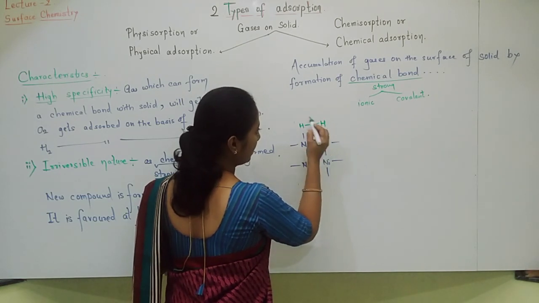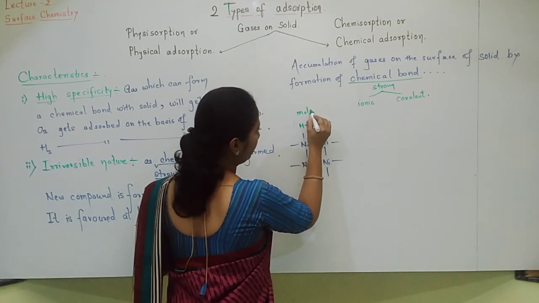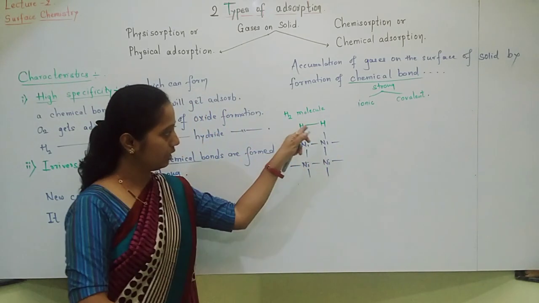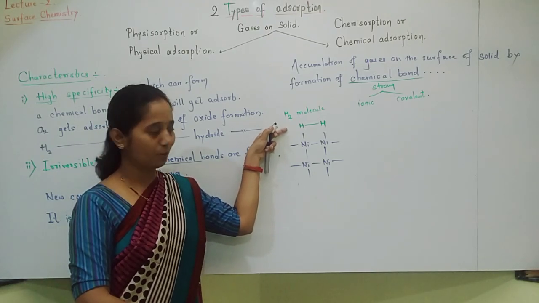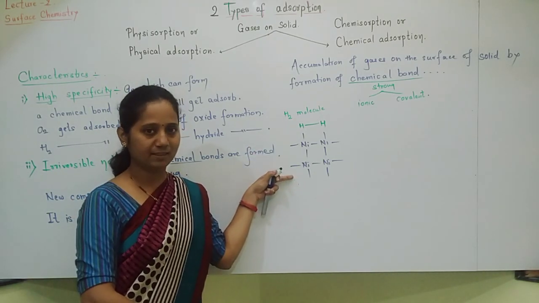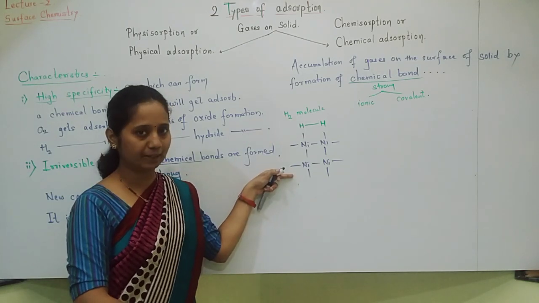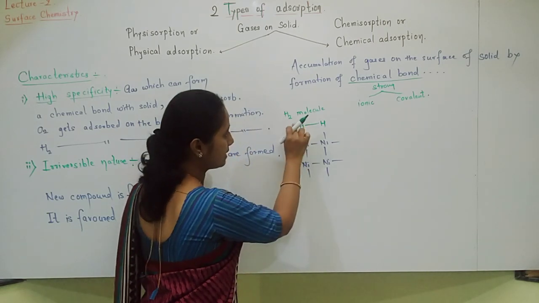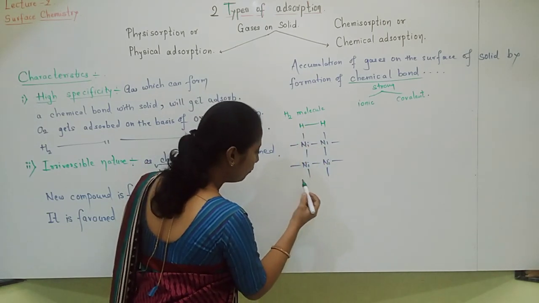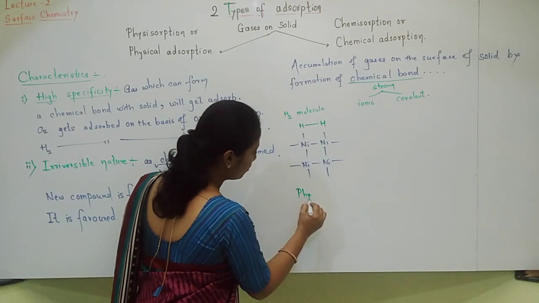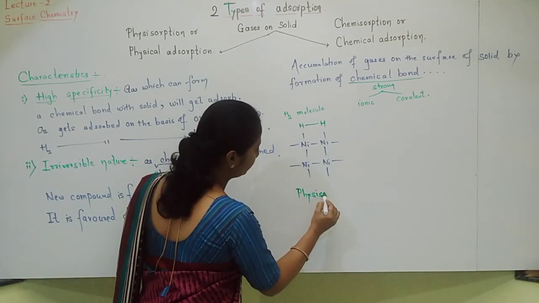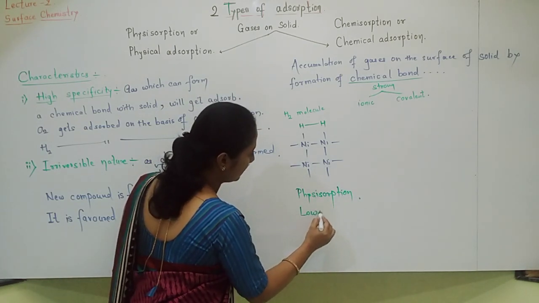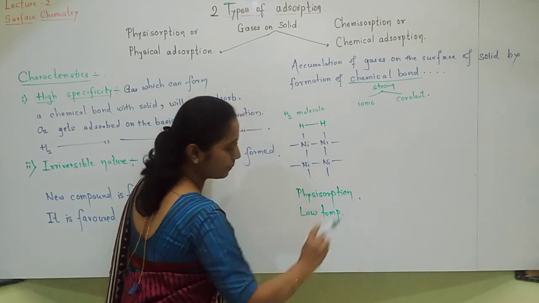Can you see this molecule? This is a hydrogen molecule. The hydrogen molecule is adsorbed on the surface of the adsorbent nickel metal, solid, gas on solid. This hydrogen gas has been adsorbed by weak van der Waals force of adsorption. So I will say this is physisorption. This is physisorption. It takes place at low temperature.